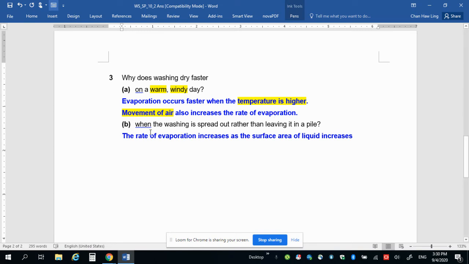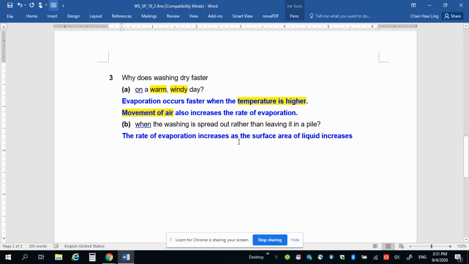Okay, let's look at part B. When the washing is spread out rather than leaving it in a pile, what happens? When you want to dry your clothes, you always want to spread out your clothes, right? In our HDB flats, we will put it on a bamboo and then we put it out to dry. So when we put it out to dry, we always spread it out. We don't leave it in a lump, or all in one lump. We will definitely want to spread it out.